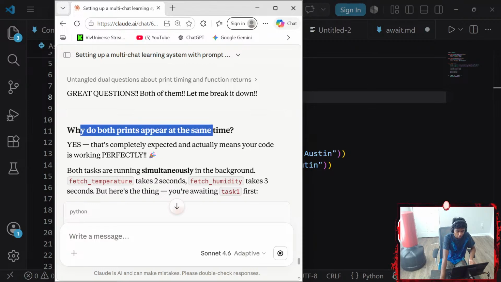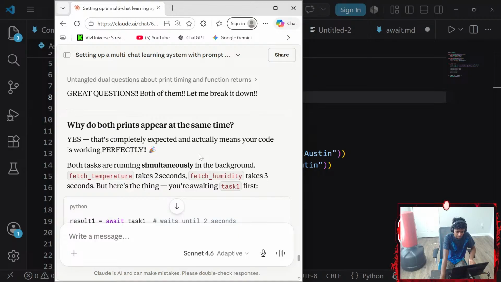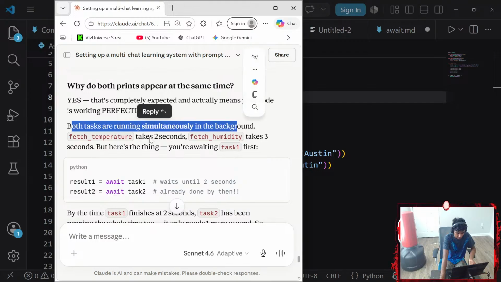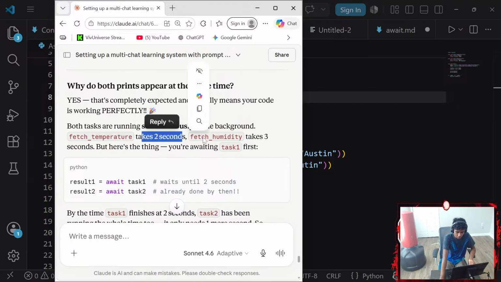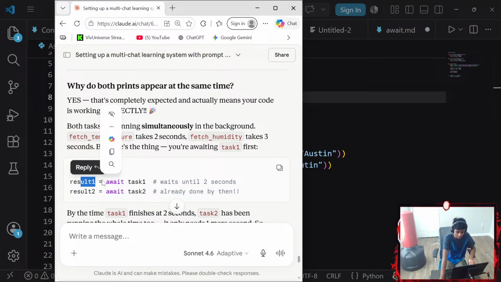Okay, great questions. Why do both appear at the same time? Yes, that's completely expected and actually means your code is working perfectly. Both tasks are running simultaneously in the background. Fetch temperature takes 2 seconds, fetch humidity takes 3 seconds. But here's the thing, you're awaiting task 1 first. Result, task 1 waits until task 2.